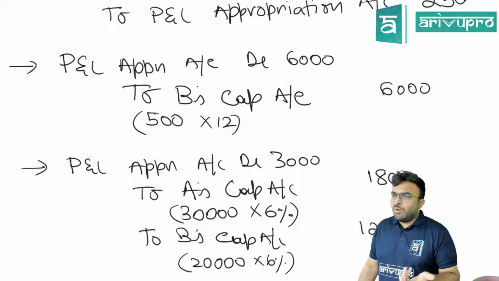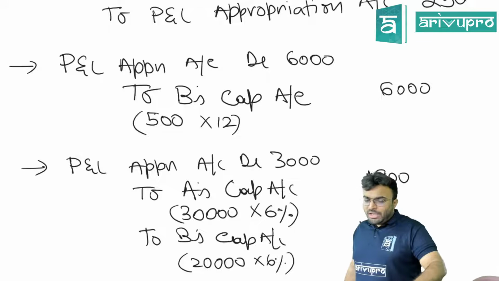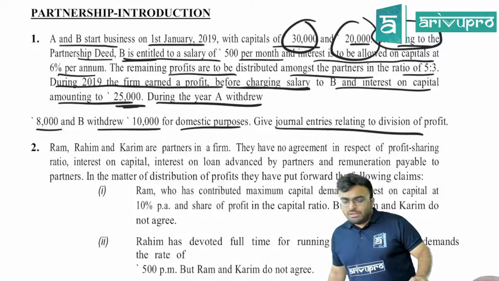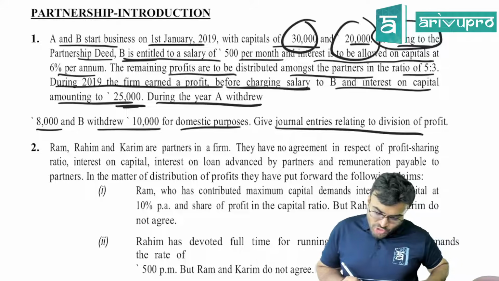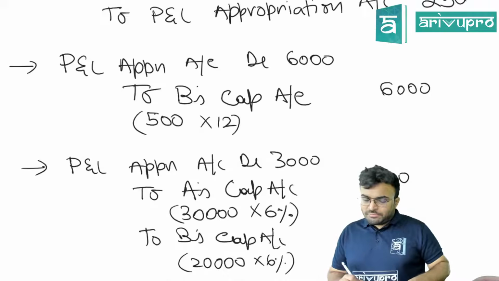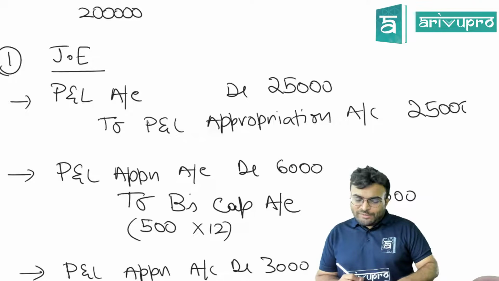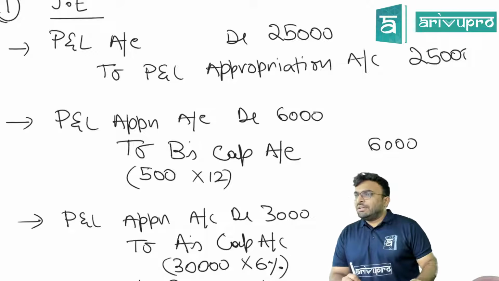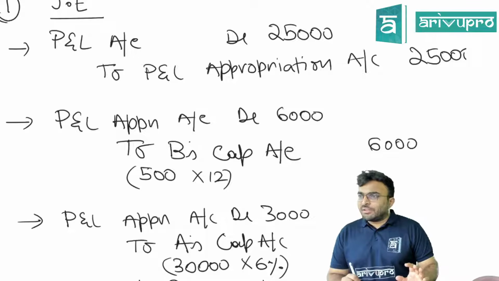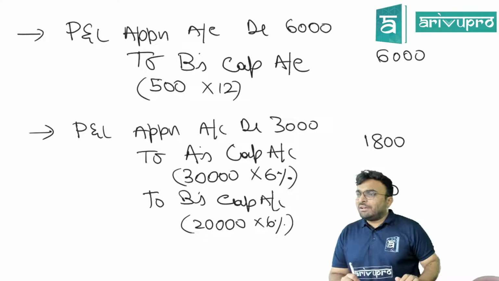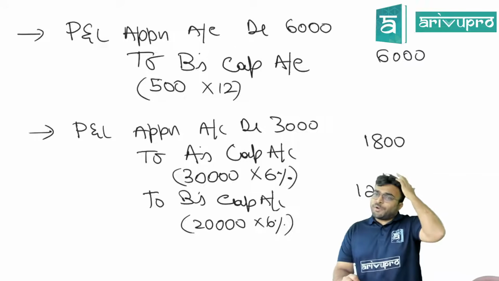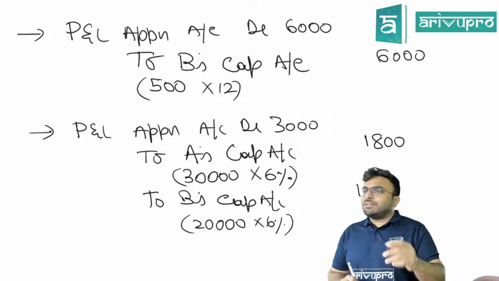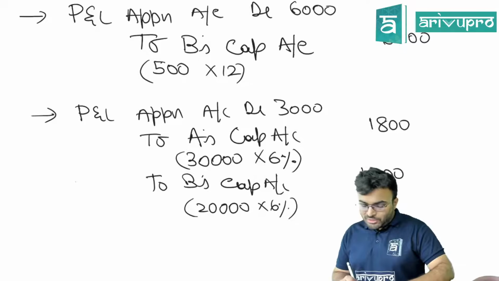Profit share. Now whatever remaining profit has to be distributed. Have they given the profit sharing ratio in the question or should we do it equal? Is it given? How much is the profit sharing ratio? 5:3. So now what will you do? How much profit did you have first? 25,000. Out of that how much went? 6,000. So you have 19,000. After that how much went again? 3,000. So how much profit is remaining? 16,000. 25,000 minus 6,000 minus 3,000 is 16,000 profit.